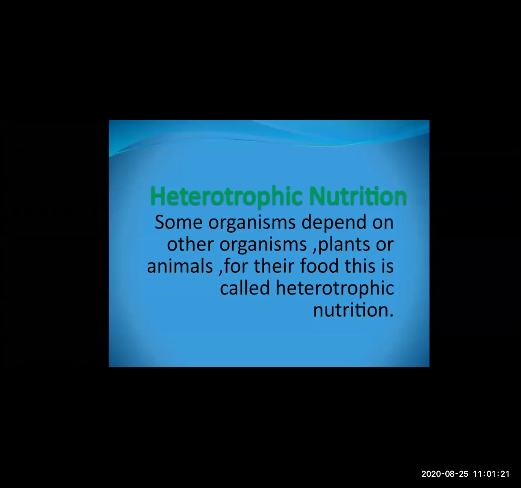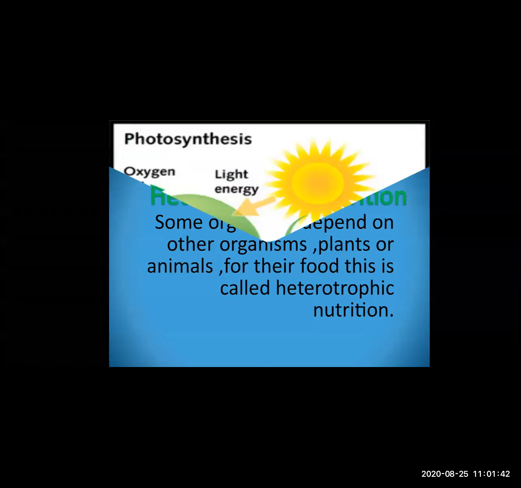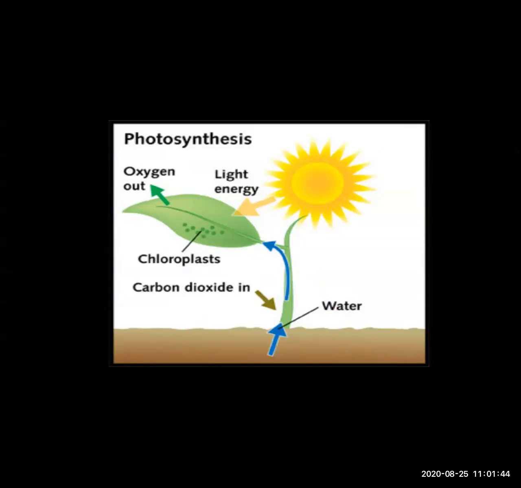Understood the difference between autotrophic and heterotrophic? Autotrophic nutrition means they are able to prepare their own food, while heterotrophic nutrition means they are not able to prepare their own food. They have to depend on other organisms for their food. This is called heterotrophic nutrition. Now, this is photosynthesis. Some plants are able to prepare food in the sunlight.